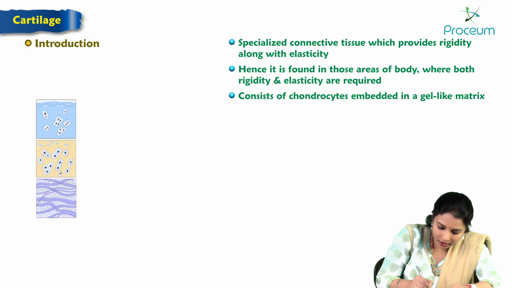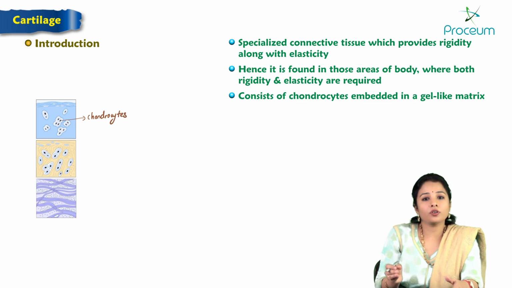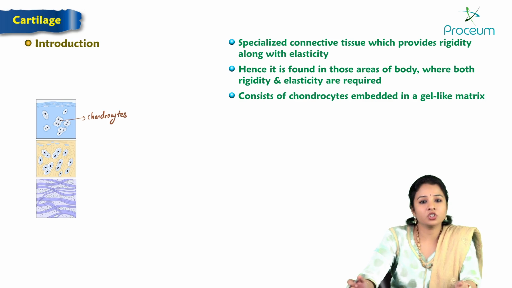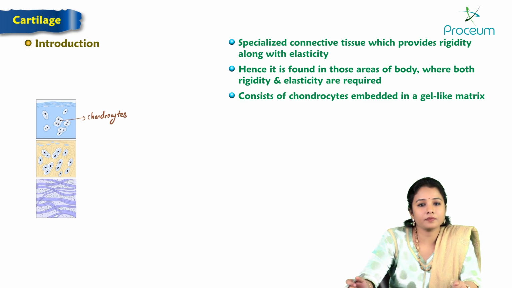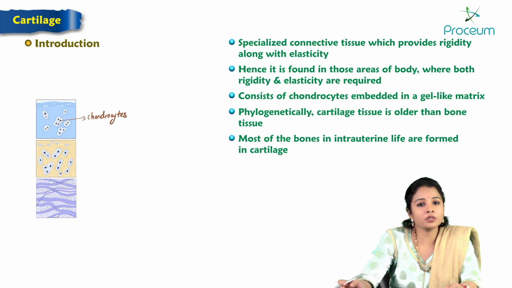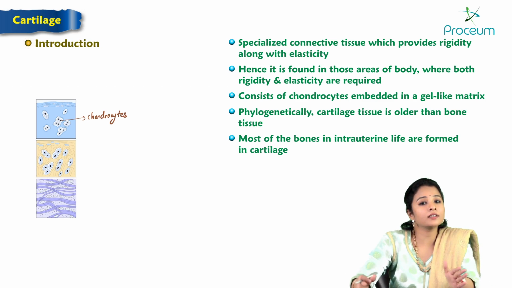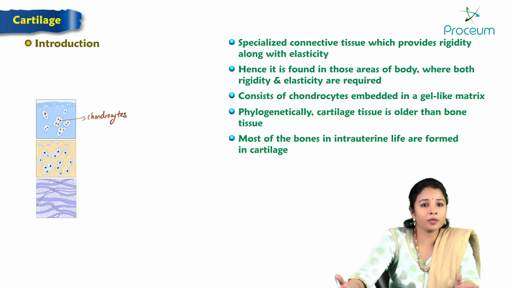So we can see here, chondrocytes are embedded in gel-like matrix. Phylogenetically, the cartilage tissue is older than bone tissue. Most of the bones in intrauterine life are formed in cartilage. So in endochondral ossification, we saw first cartilage forms and later the cartilage is replaced by bones.